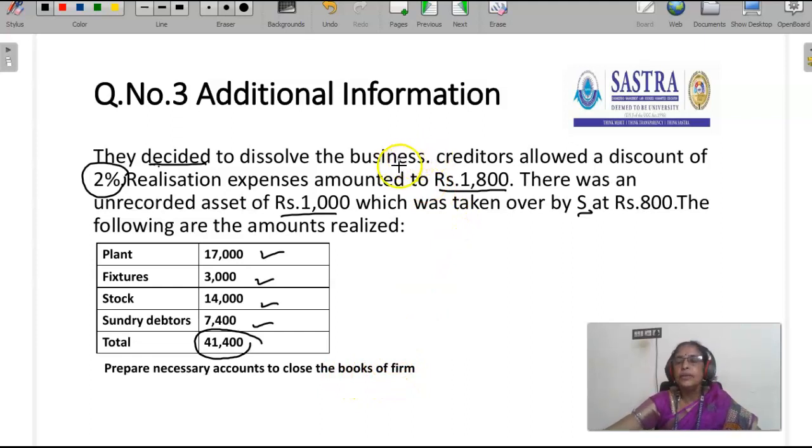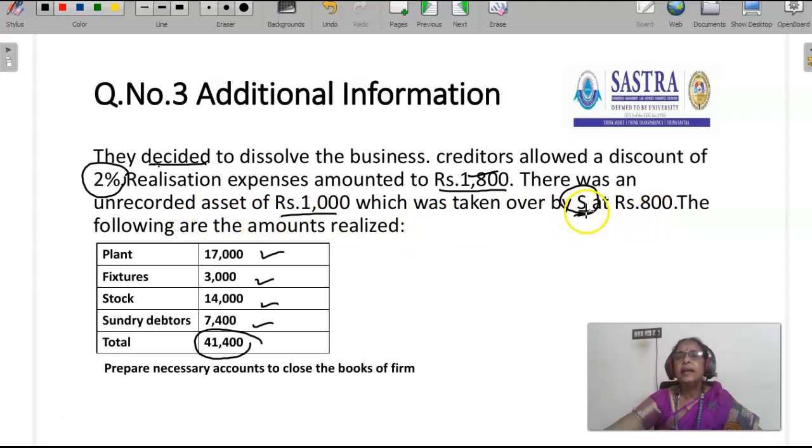Here they decide to dissolve the business. Dissolution means they have an idea to close the entire business of the firm. Then the creditors are allowing a 2% discount to the firm. Realization expenses is 1,800. There was an unrecorded asset of rupees 1,000. There was an asset in the firm, but it is not in the books. That is the unrecorded asset, which was taken over by S at rupees 800.